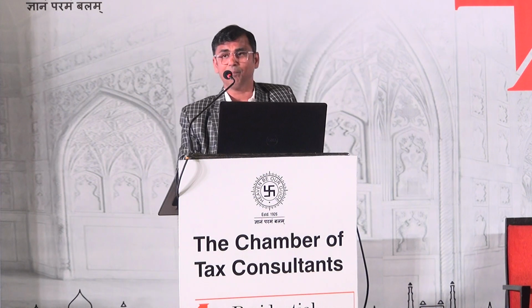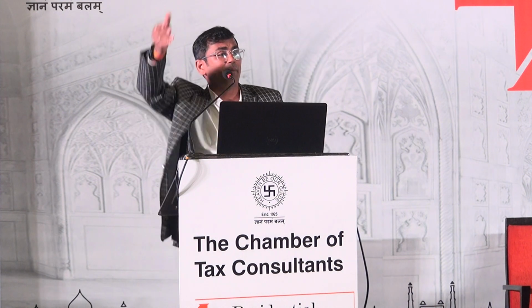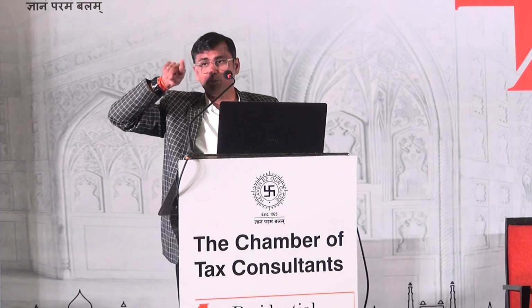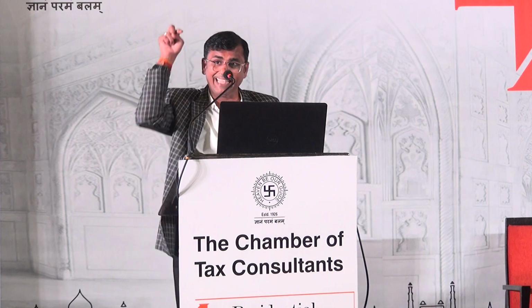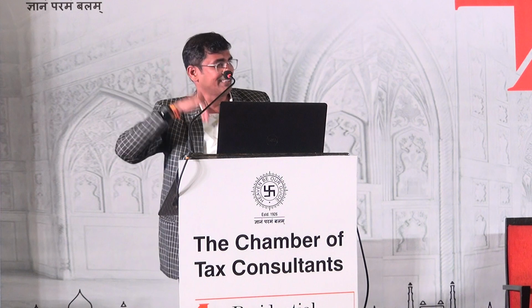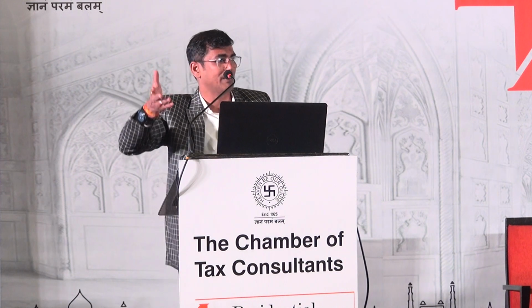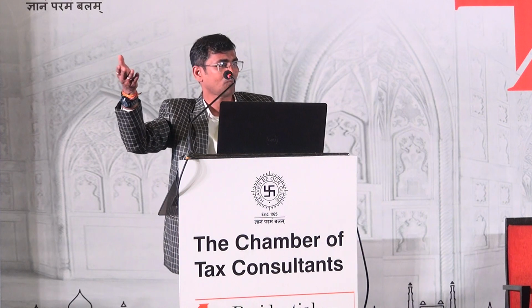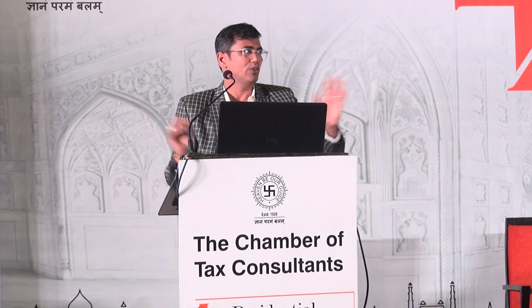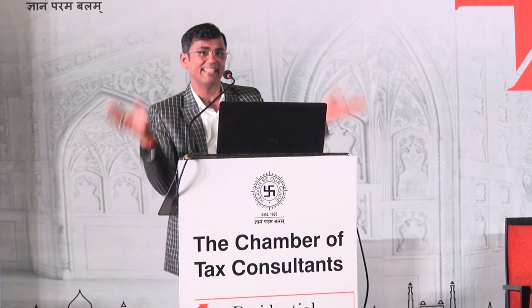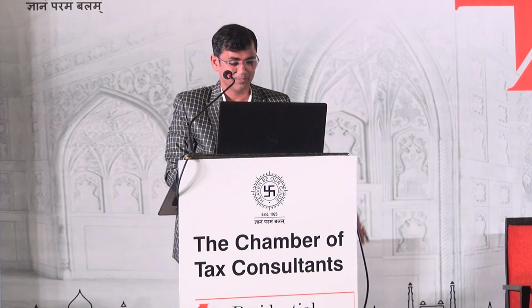Second part would have been simple if they had simply said the remaining capital gain is long term, but they said amount or part of it shall be deemed to be from transfer of long term if it is attributed to capital asset which is not covered by clause 1. In our scenario, it is not covered by clause 1, but if it is not attributed to any capital asset, it doesn't fall under number 2. So it is not a short term capital gain, it is not a long term capital gain, but it is a capital gain.